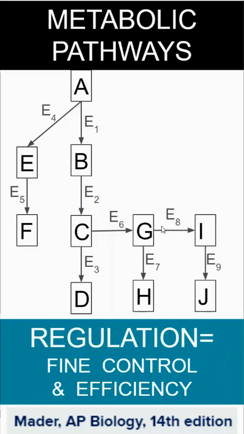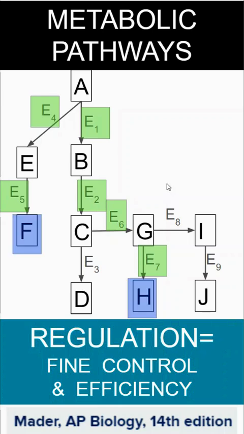Now, what makes this special is that depending on which genes have been turned on within that cell, you may have very specific enzymes that are created. We've also talked about how enzymes can be activated through different pathways as well. So if we have a cell that has these enzymes present and active, we would get these products. And in a different cell or at a different time within a different environment, different enzymes may be present or activated, and you can end up with many different products because of the regulation of these metabolic pathways.